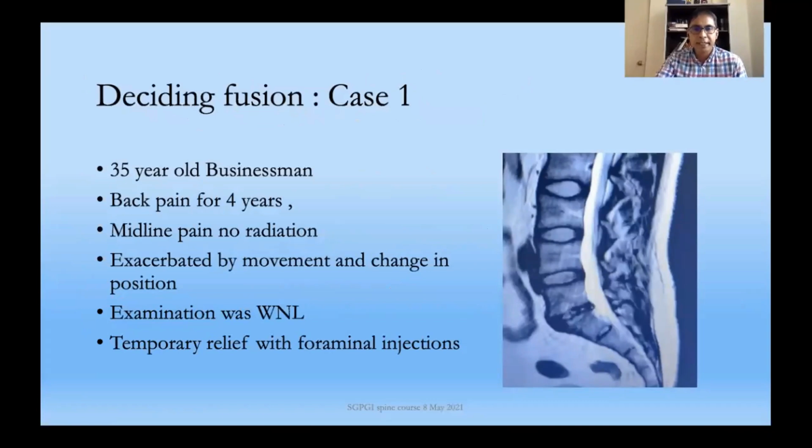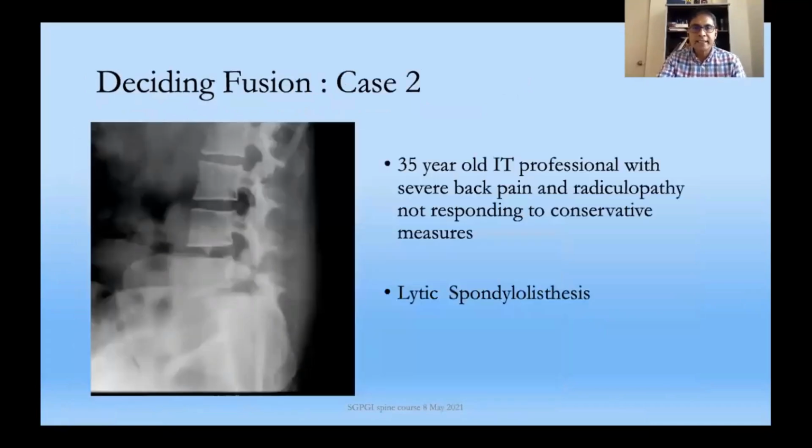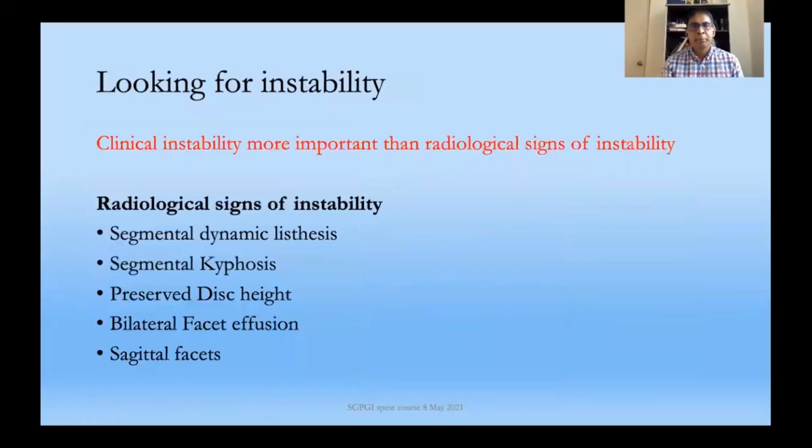So a case like this is one of the illustrative cases where a patient has mechanical low back pain which is not improving, and as you can see here, there is a black disc. Now, the dynamic X-rays do not show any instability. What should be the treatment for this? Sometimes we have to decide on a fusion. But in a case like this, it is pretty clear that the patient has to undergo lumbar fusion because he has pain which is not responding to conservative measures, with lytic spondylolisthesis.